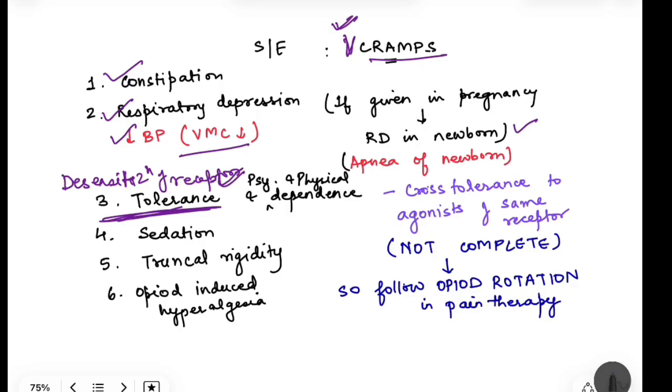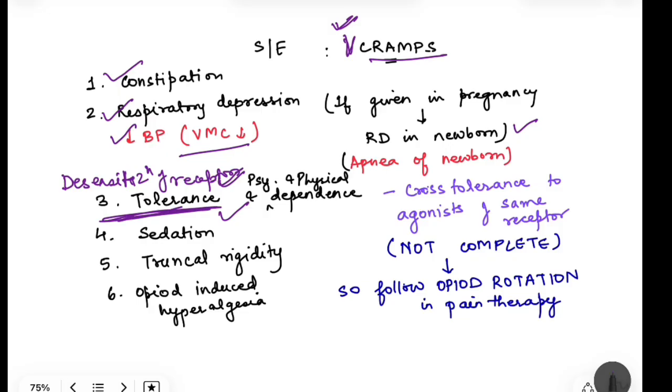Now even for the euphoric action, the person who is seeking this drug for euphoria, for that also tolerance develops. So that means over time the person will need more and more drug for the same effect. Okay, and this ultimately can lead to opioid poisoning because of increased requirement of the drug, right? So that we are going to see a little later.